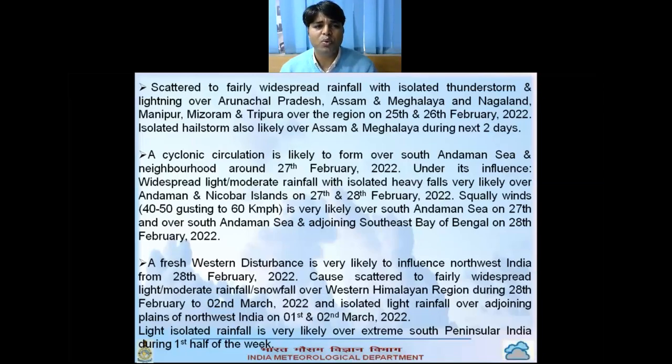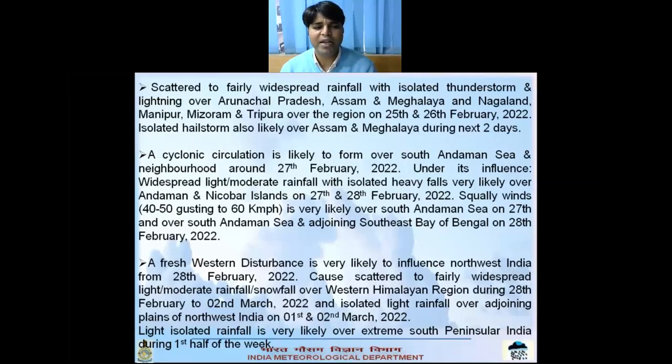Due to the likely formation of a cyclonic circulation over the Andaman Sea, widespread light to moderate rainfall with isolated heavy rainfall is likely over Andaman Nicobar on 27 to 28. Squally wind of 40 to 50, gusting to 60 kmph, is very likely over South Andaman Sea on 27 and South Andaman and adjoining Southeast Bay of Bengal on 28. So fishermen are advised not to venture into this area on those dates.